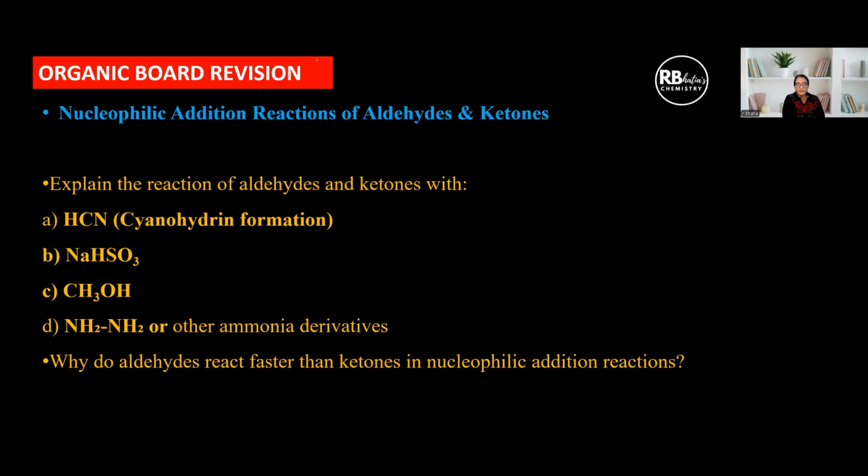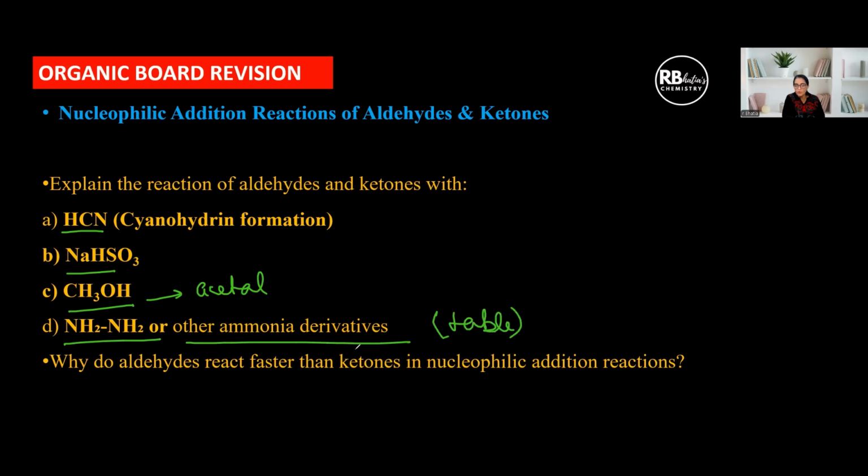The first important reaction is nucleophilic addition towards HCN, sodium bisulfite, methanol. This is acetal and hemiacetal formation, hydrazine or other ammonia derivatives, which is given in the form of a table. You should just know the reagent and the product formed. Okay, why do aldehydes react faster than ketones in nucleophilic addition? This has to be given under three headings. You must show steric effects, inductive effect, and then compare.